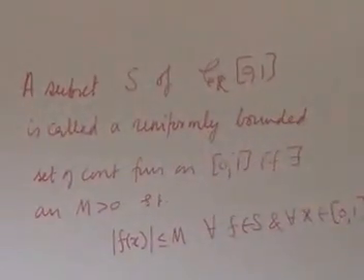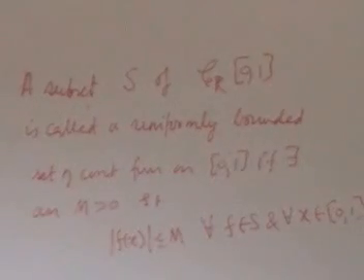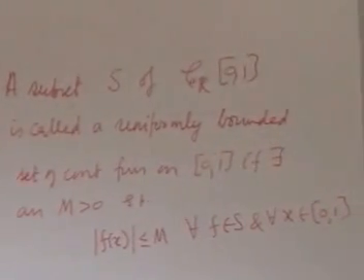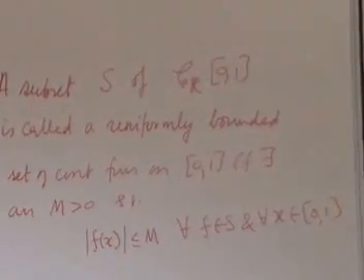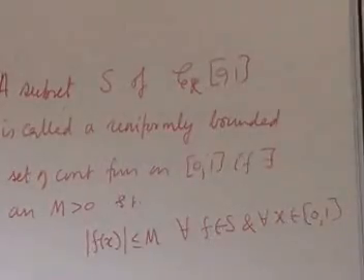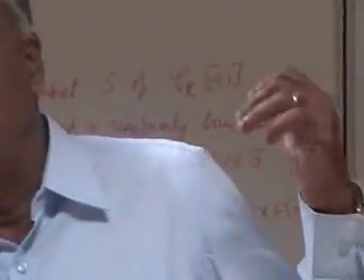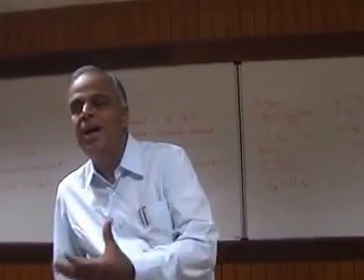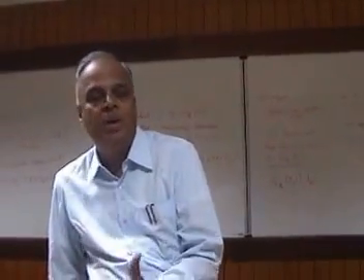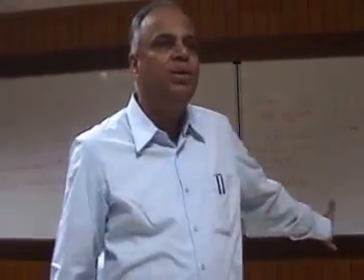One bound works for all the points and all the functions. So boundedness as a metric space concept boils down to the uniform boundedness concept if you are dealing with the metric space of continuous functions.